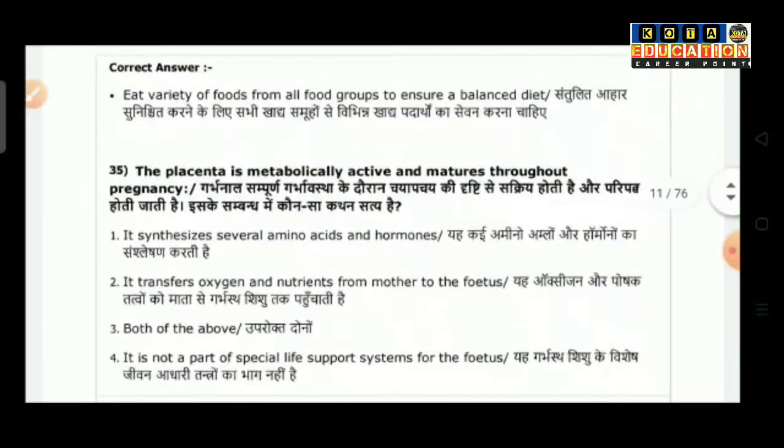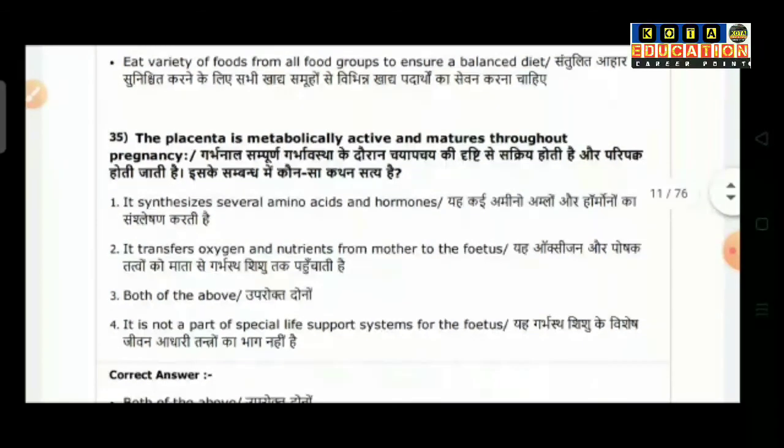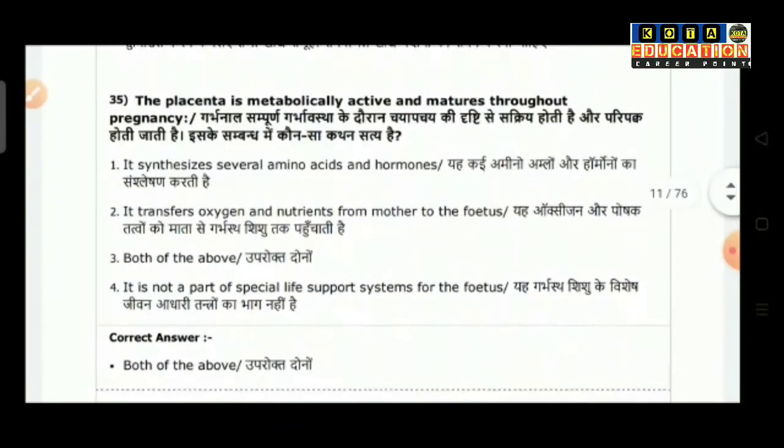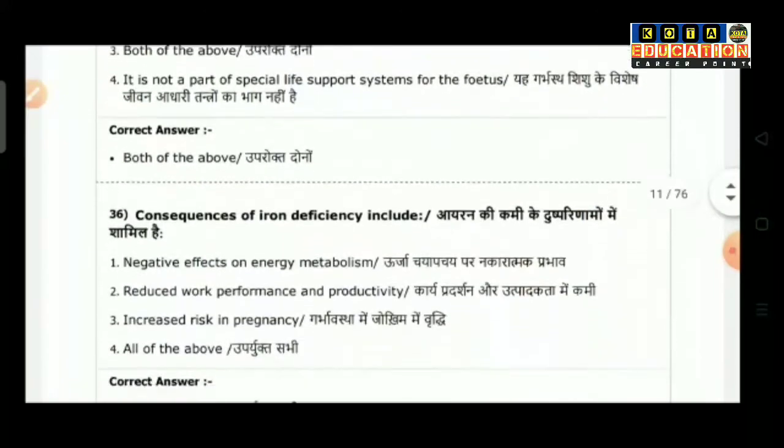Question number 35: the placenta is metabolically active and matures throughout pregnancy. Option 1, it synthesizes several amino acids and hormones. Option 2, it transfers oxygen and nutrients from mother to fetus. Option 3, both of the above. And option 4 is it is a part of a special life support system for the fetus. So the correct answer is both of the above.